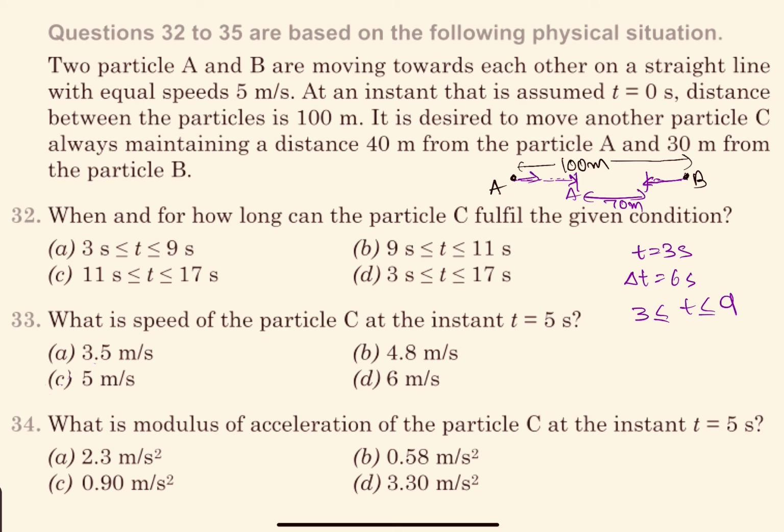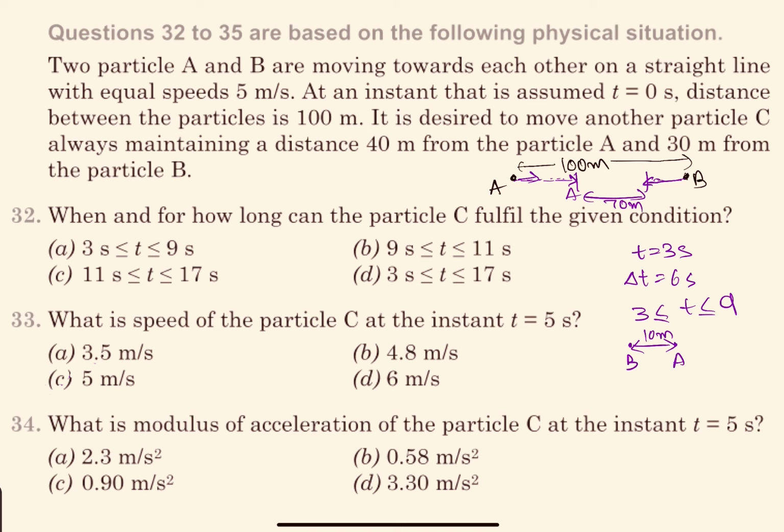And after that, what will happen? After that, the separation goes below the desired range. So at some point, A and B will cross each other. You cannot have C in that situation because it will not be able to maintain 40 from A and 30 from B. Now, once again, C can come into the picture when they have crossed each other, and now the separation between them again, so B is here and A is here, is 10 meter.